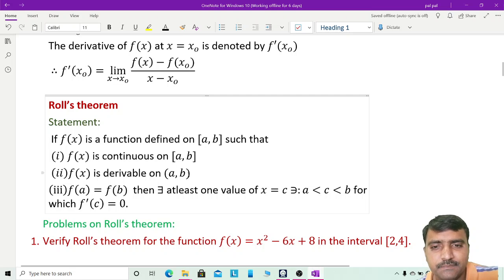It is differentiable at all the points in between a b except a and b. Now at a and b, it is not necessarily differentiable. Okay, and it satisfies one more condition, that is f of a is equal to f of b. If these three conditions are satisfied by a function f of x, then definitely there exists one value c in between a b, and at that point the differentiation of the function is 0. This is Rolle's theorem.